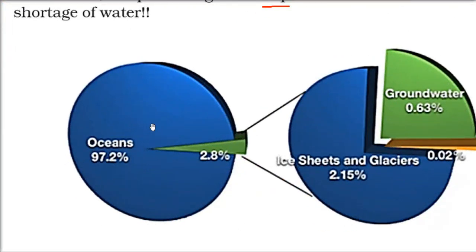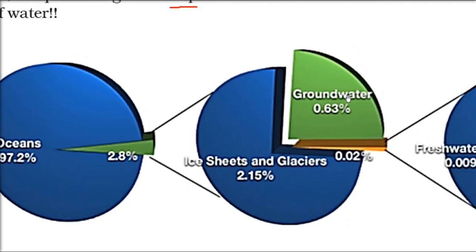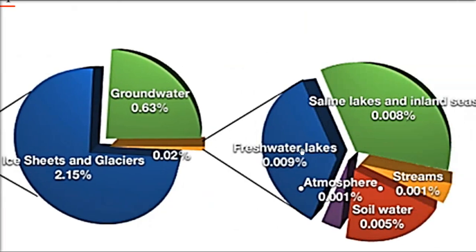See, in the whole hydrosphere, 97.2% of water is in oceans, saline water. 2.8% is available to us. This is what we can drink, meetha pani. Of this 2.8%, if you divide, 2.15% is ice sheets and glaciers. Groundwater is 0.63%, the water which is inside our crust, and 0.02% is the rest.